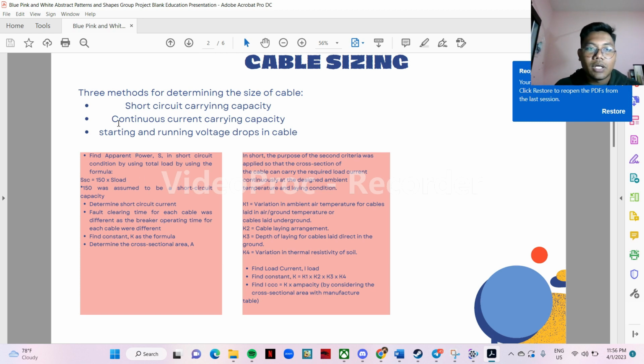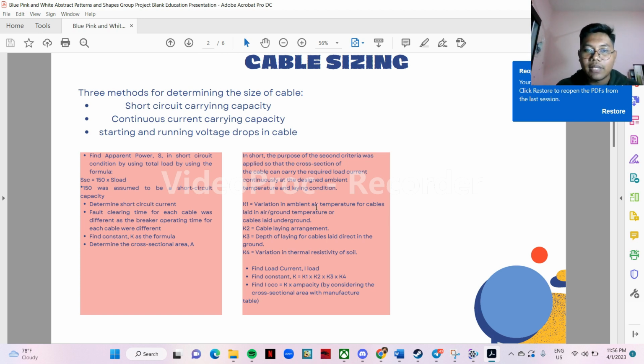For the second method, we use the continuous current carrying capacity. In the second method also we have a few steps. The explanation given is that the purpose of the second criterion is so that the cross-sectional area of the cable can carry the required current continuously at the design ambient temperature and laying condition.